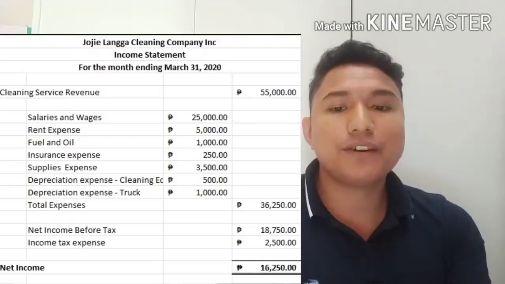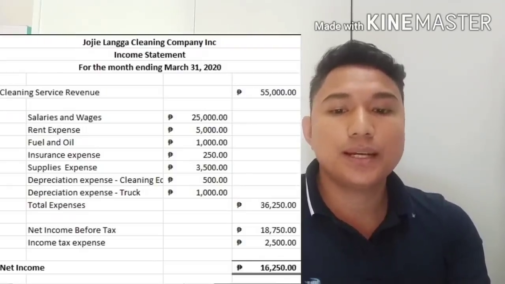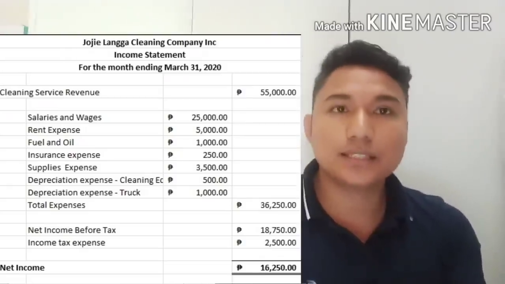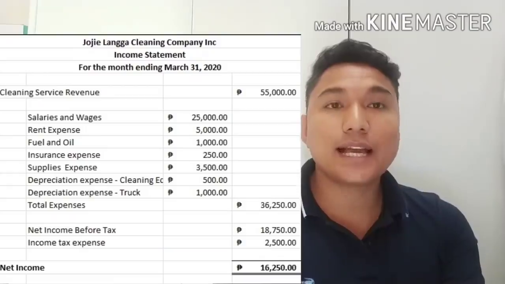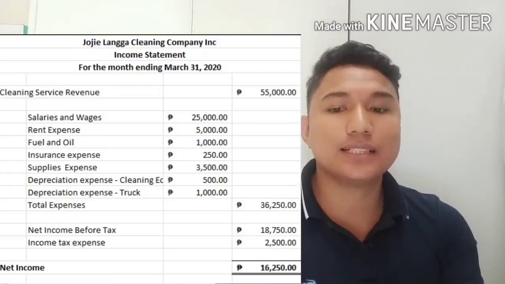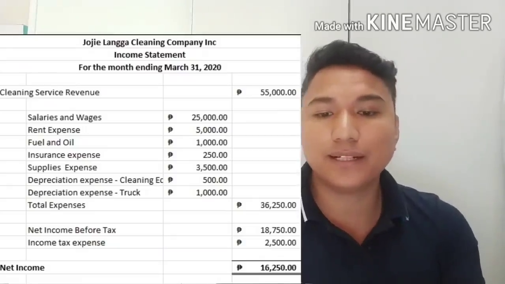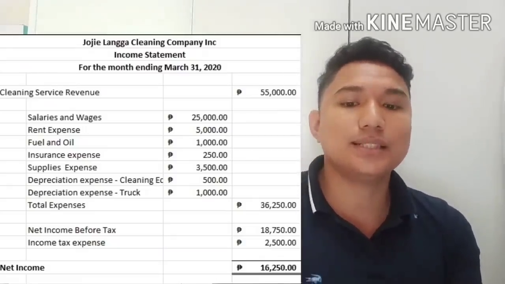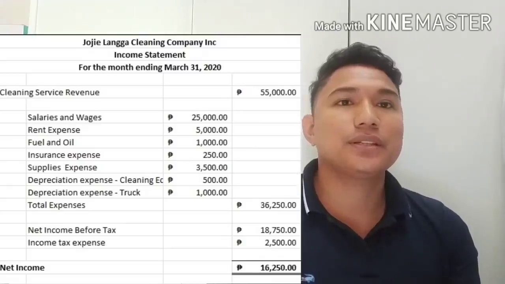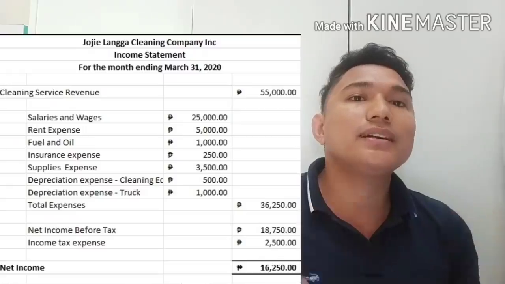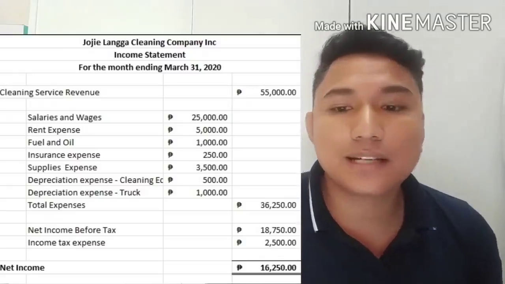So 55,000 revenue less 36,250 expenses, we have a net income before tax of 18,750. Then we less the tax of 2,500. We have a net income of 16,250.